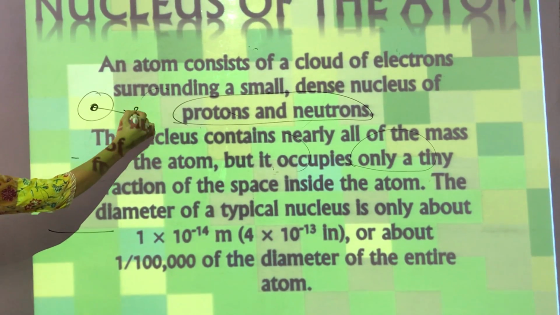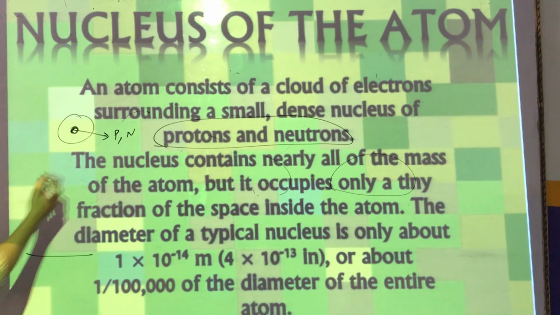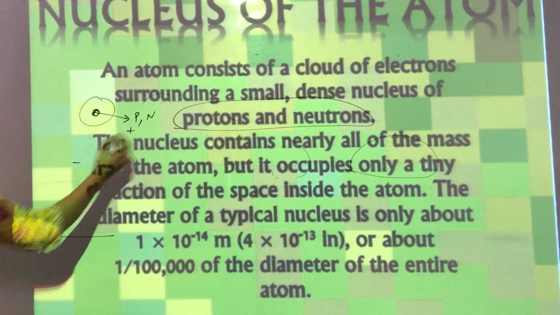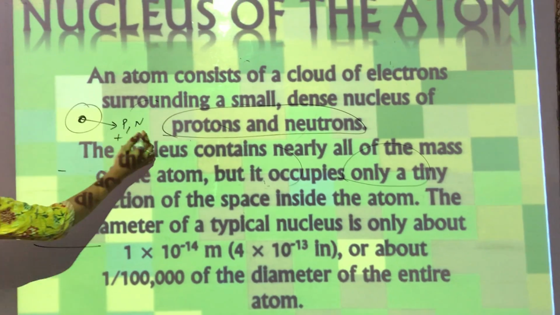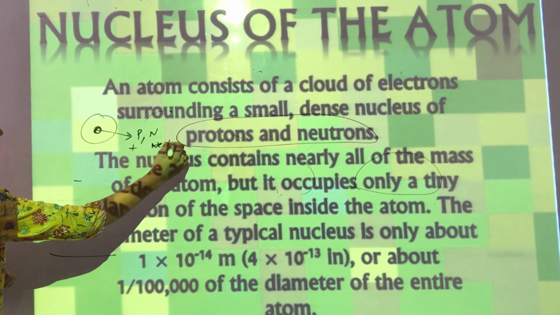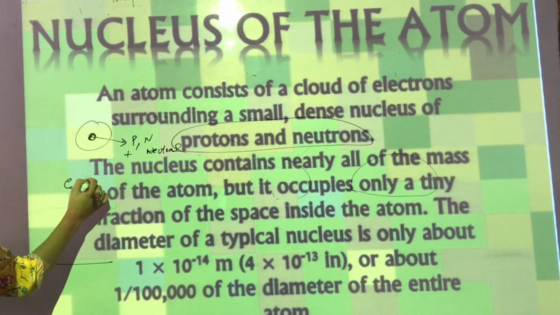In the nucleus you will find protons and neutrons. Protons are positively charged, neutrons are neutral. Electrons are negatively charged.